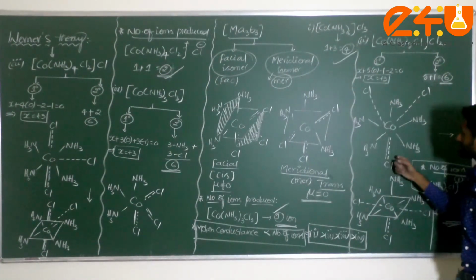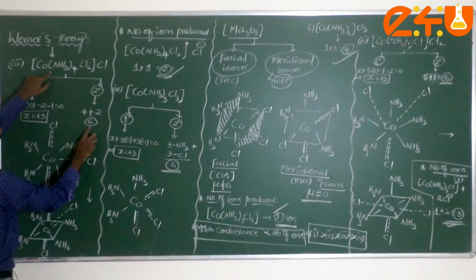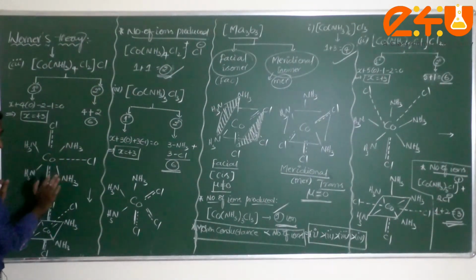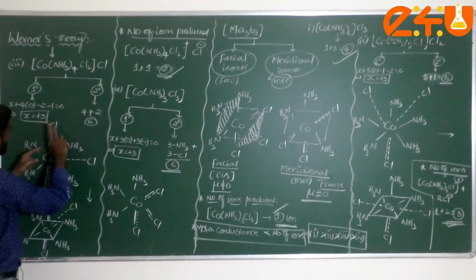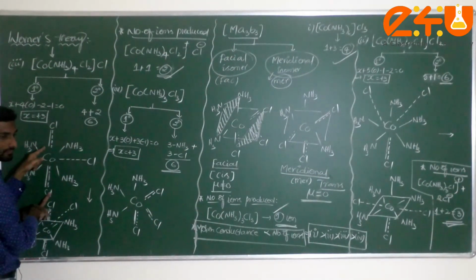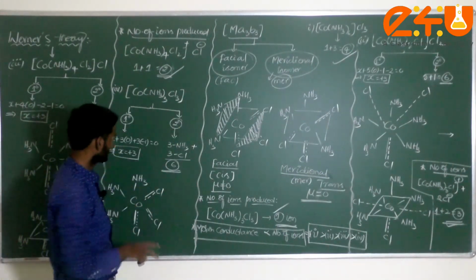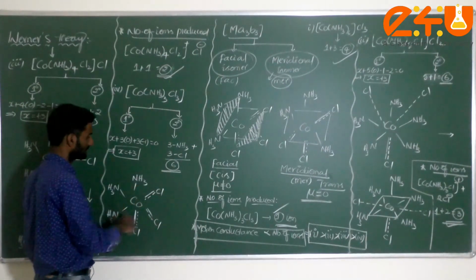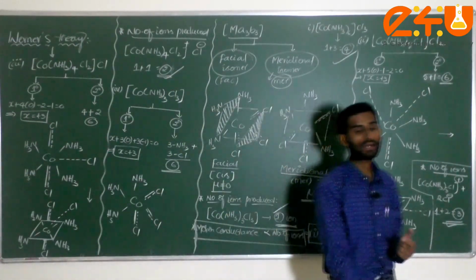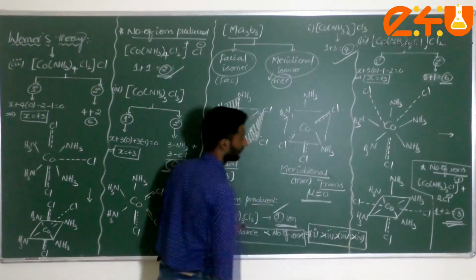Next one, the third one here is also the same. There are 4 amines plus 2 chlorides. The 4 amines as it is, I wrote 1, 2, 3, 4 covalent bonds. What about these 2 Cl? These are bonded along with the secondary valency. But in the case of here, just check it, MA3, there are only 3 covalent bonds and 3 along with the secondary valency. The number of ions produced is directly proportional to molar conductance. This is the order of molar conductance, directly proportional to number of ions: 1, 2, 3 and 4 respectively.